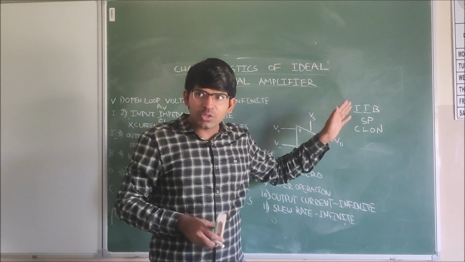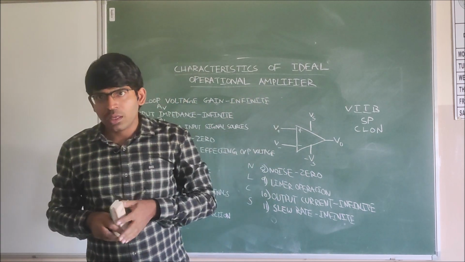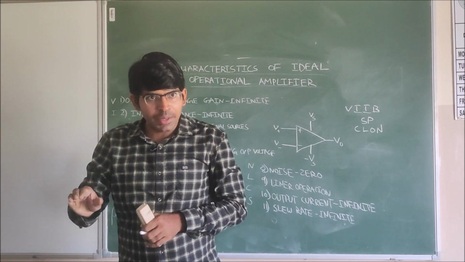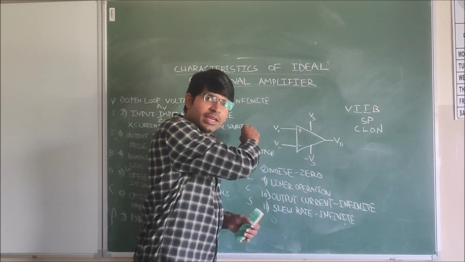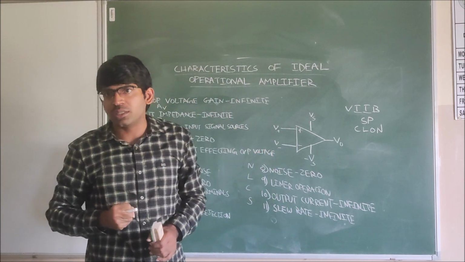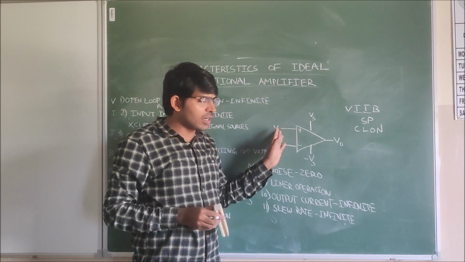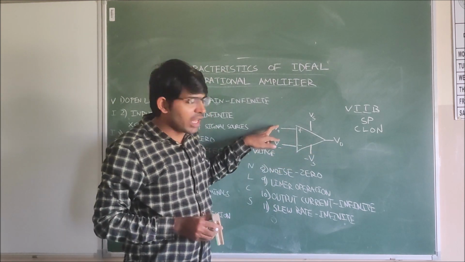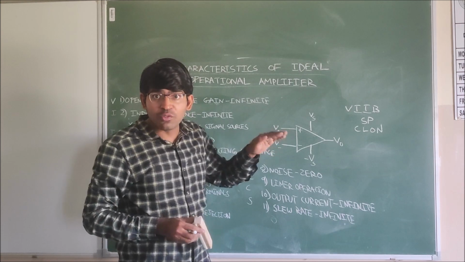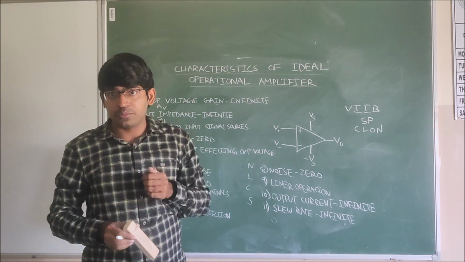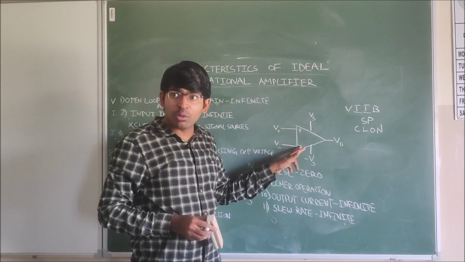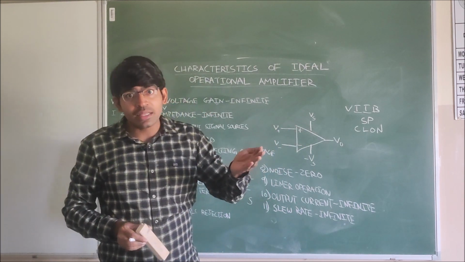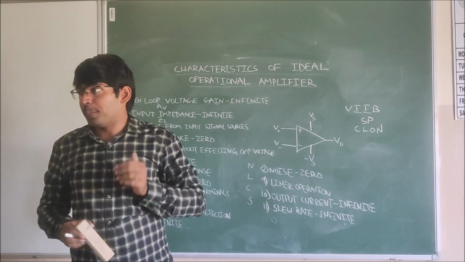Next, input impedance we are expecting infinite. If the input impedance is high, then the operational amplifier does not take any current from the signal sources. If it takes current from the signal sources, it will affect the sources. It will reduce the source lifetime. So the resistance between these two terminals is very high and the input impedance is very high.